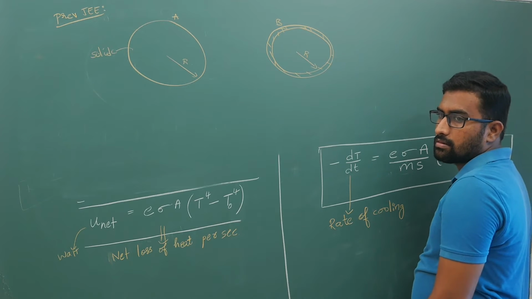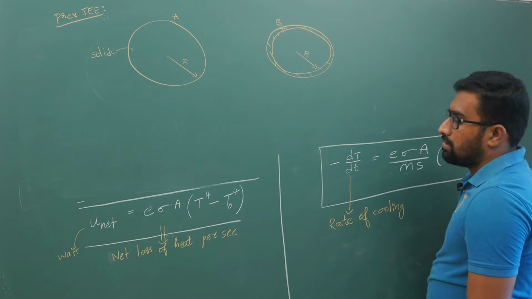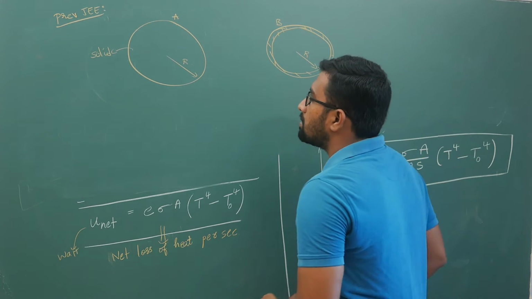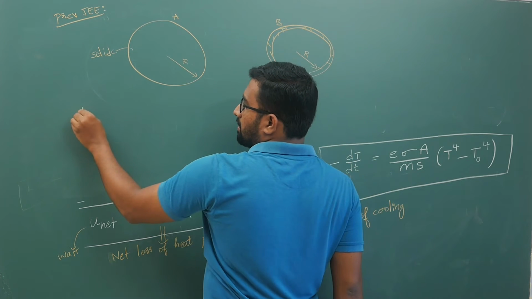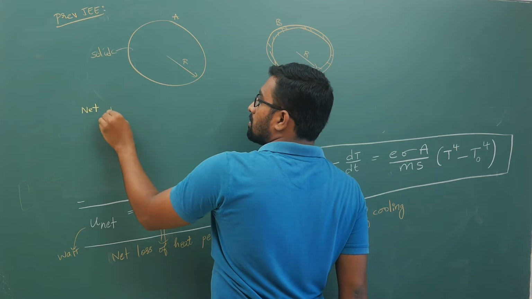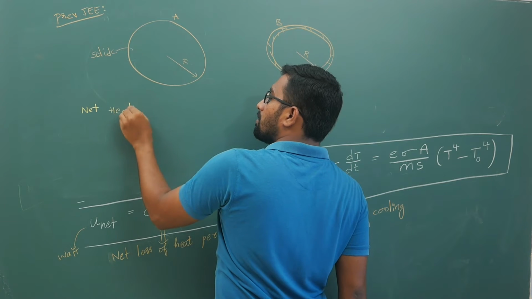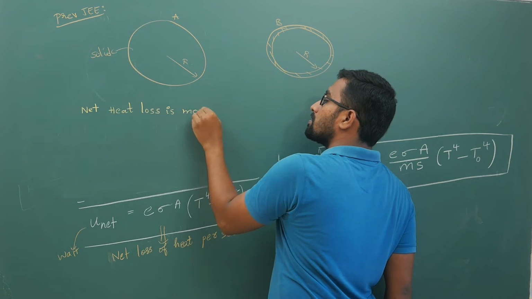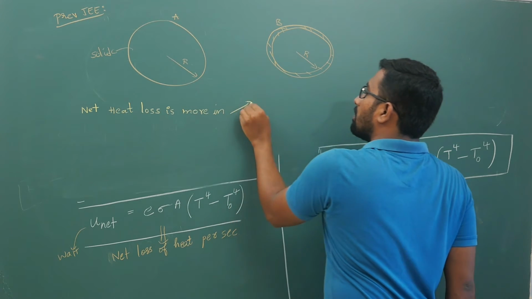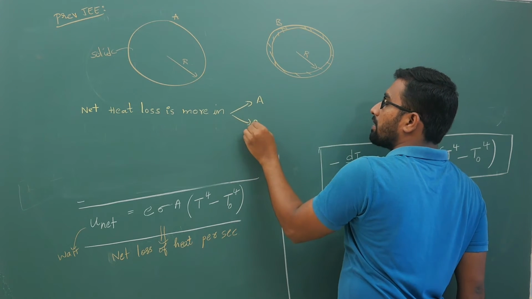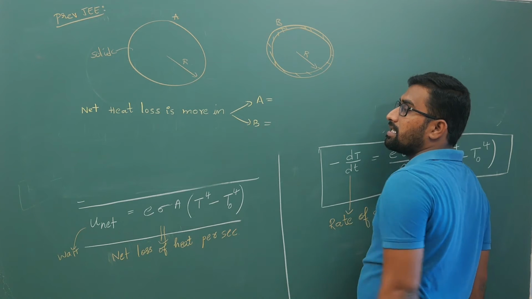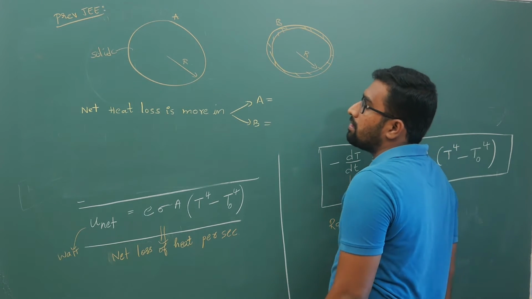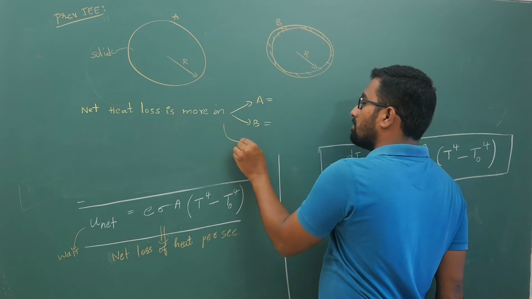Question is, is your net heat loss more in A or B? Other options are given, or is it equal? I will give that option also.